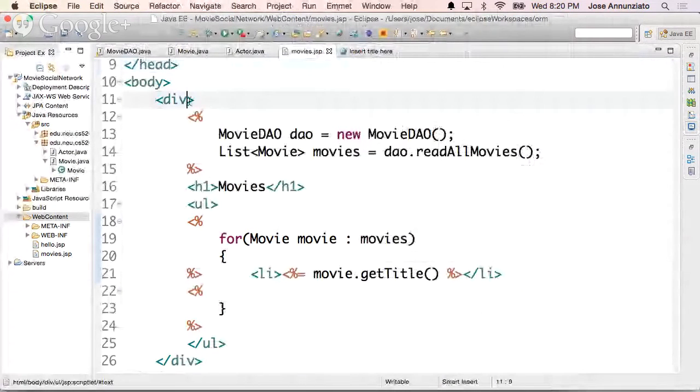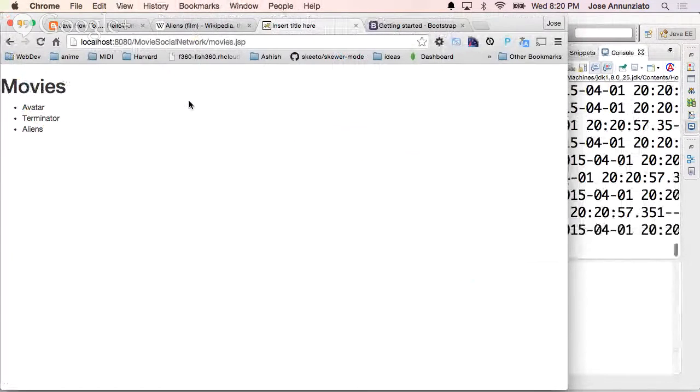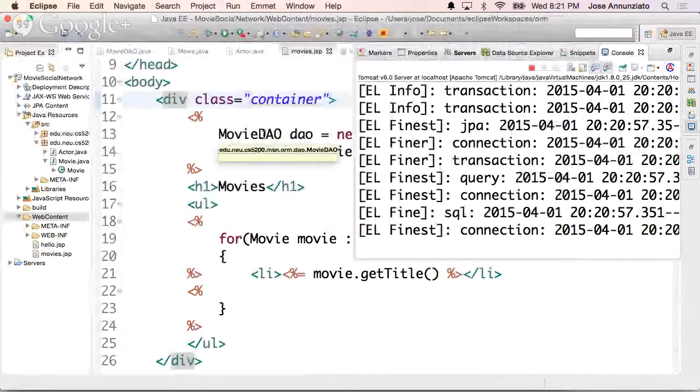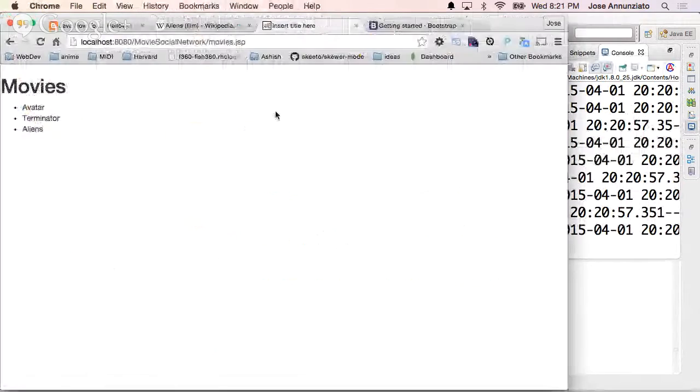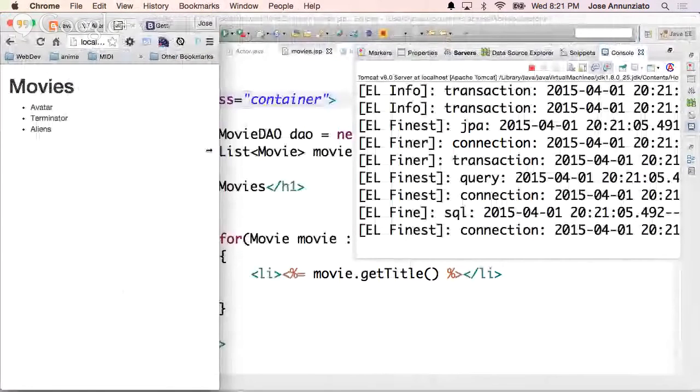In the div, you can add a couple of classes. So this adds some padding on either side. Wait, I think the server didn't restart yet. Okay, there it is. So there's some padding on the other side. It also makes it responsive.